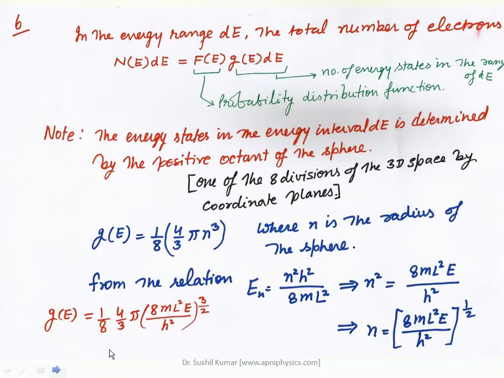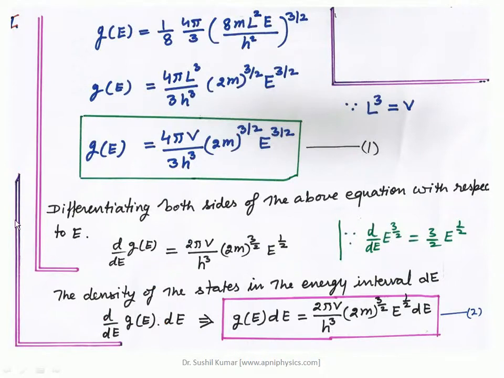So this n is determined from this relation: n is equal to (8mL²E/h²) raised to the power 1/2. I have to put this value of n from the energy relation formula in for the quantum states. So G(E) is equal to 1/8 into 4/3 π n³, that is this one. By this way one can find out the total quantum states.